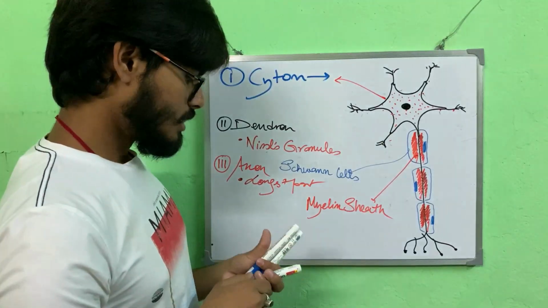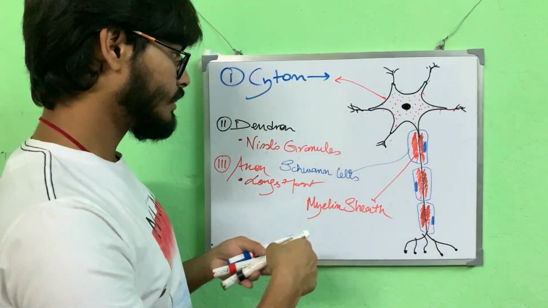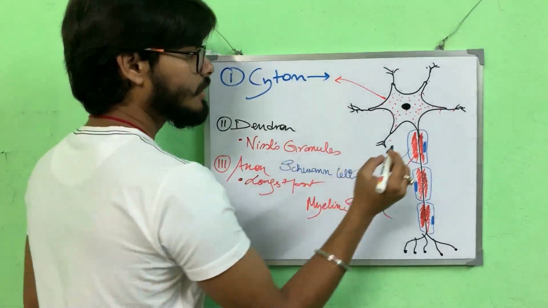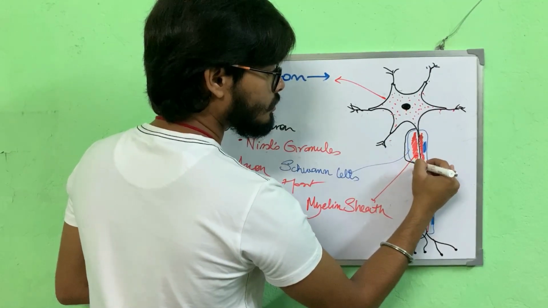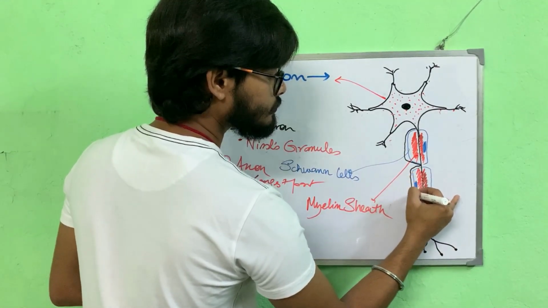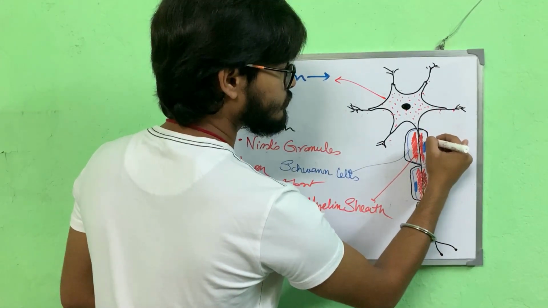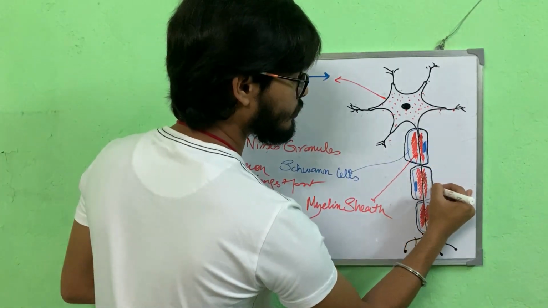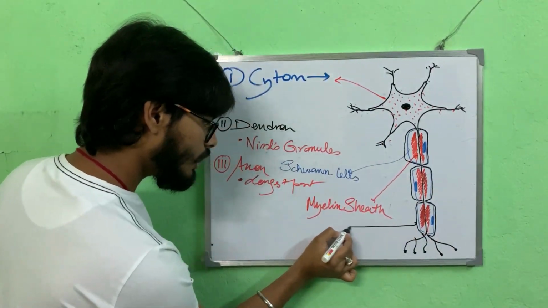Now this entire thing in the axon part is again covered by a membranous structure. What is this membranous structure called?